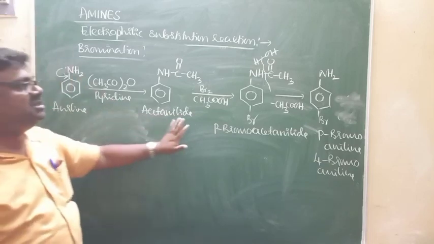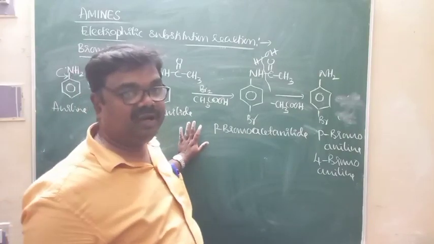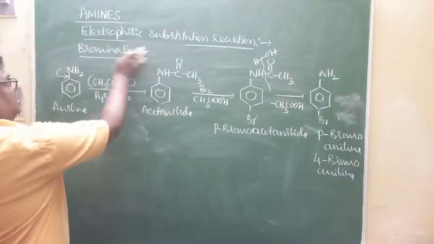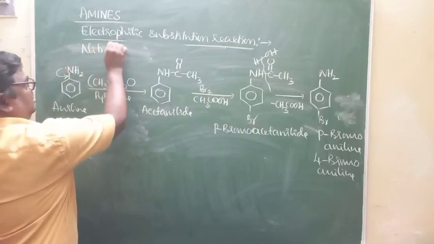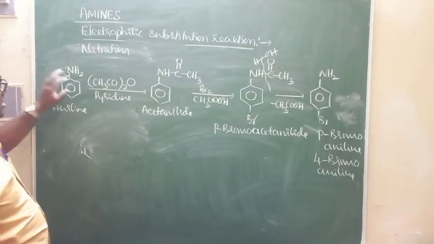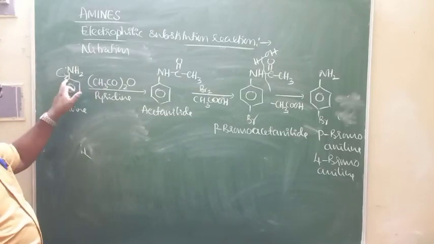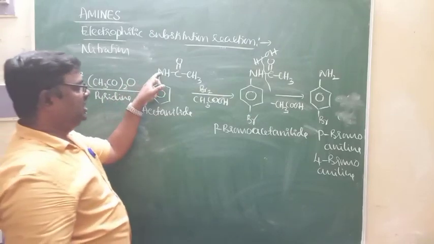Using this same technique, I will now prepare 4-nitroaniline. Mono substitution. Look at this. If I say nitration, this aniline is reacting. Aniline reacts with acetic anhydride to form acetanilide.